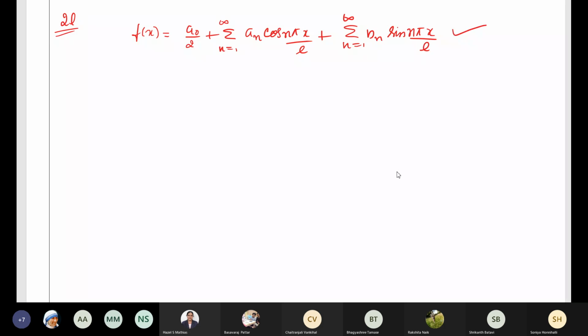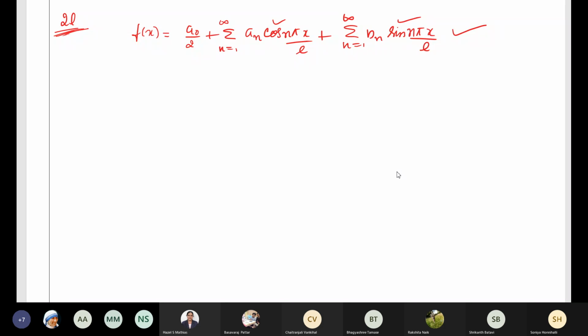We have seen that in general a periodic function of x will have a Fourier expansion containing cosine terms as well as sine terms, because the standard expansion is a naught by 2 plus summation n equal to 1 to infinity an cos n pi x by L, plus summation n equal to 1 to infinity bn sine n pi x by L. This is the general form in the case of arbitrary period. It has both sine and cosine terms, isn't it?